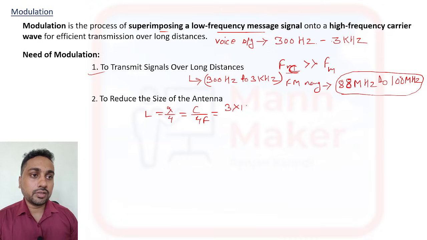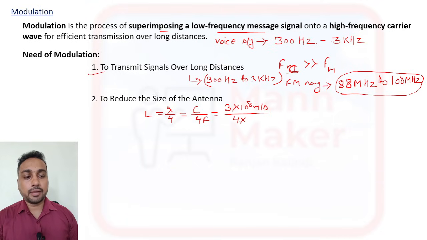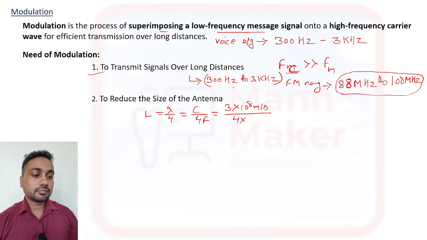That is your 3 into 10 to the power 8 meter per second. And 4 into suppose f. Now suppose we do not use a high carrier frequency, and we are transferring our voice without a high frequency. The range of our voice is 300 hertz to 3 kilohertz. This will be our range.